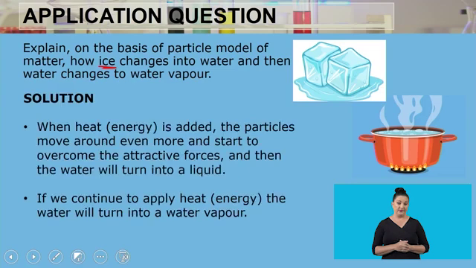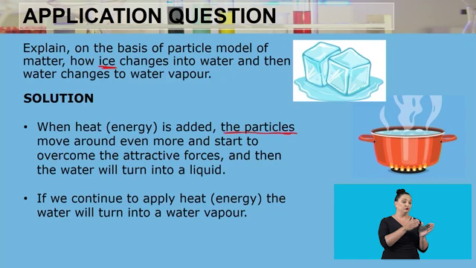So, when we heat that ice, when we add energy onto the ice, the particles that are making up that ice cube are going to move around even faster, and when they move around even more, they're going to start to overcome the attractive forces. And once they overcome the attractive forces, they move away from each other. And once they move away from each other, then that solid, that ice cube, is going to start to turn into a liquid, because the particles are now moving away from each other, filling up and taking up the space of the container.